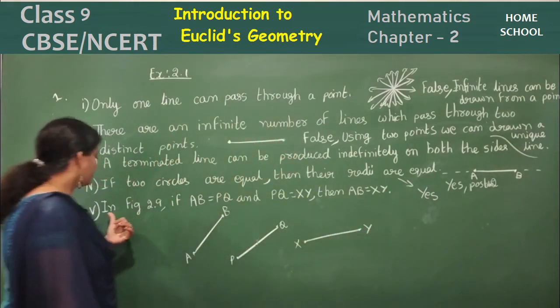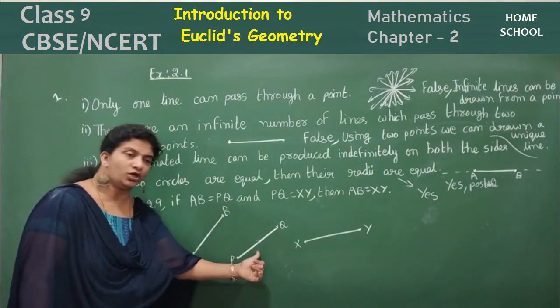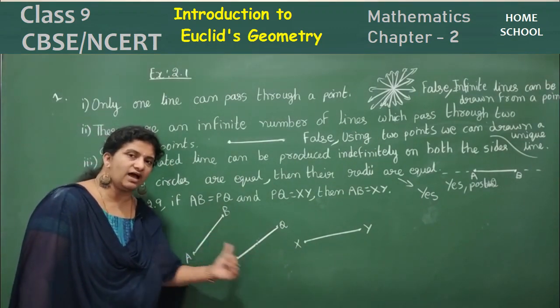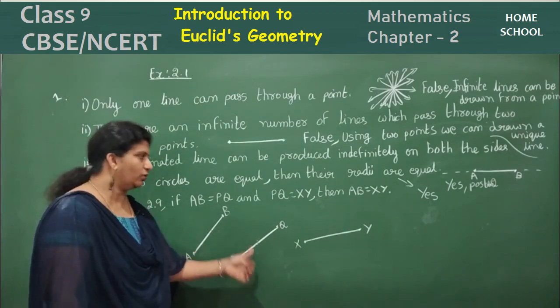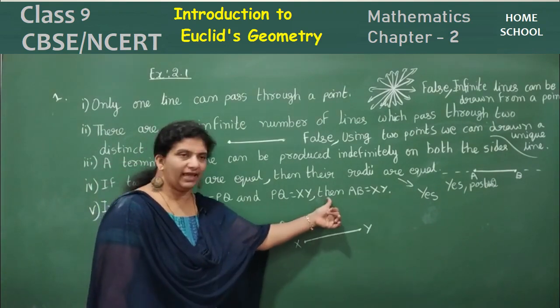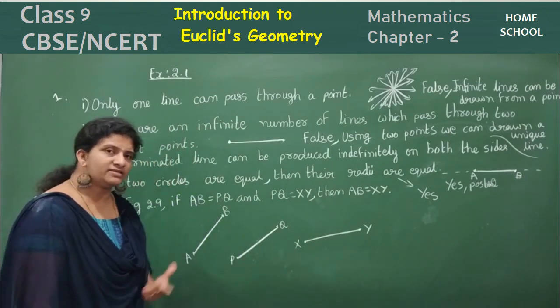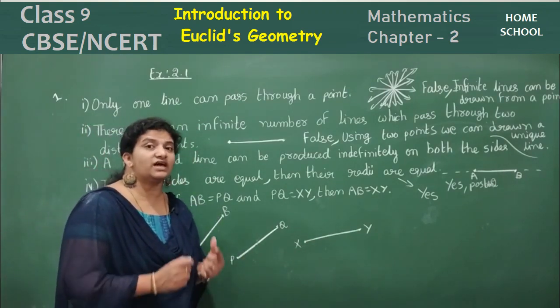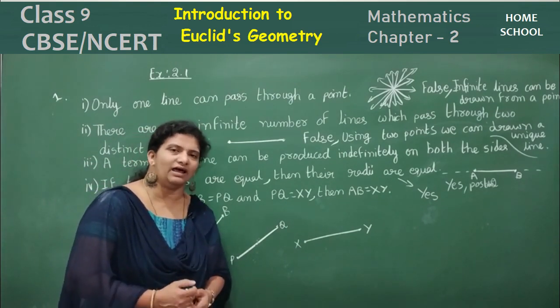So next, fifth one. In the figure, if AB is equal to PQ, what are these? These are line segments, right? If AB is equal to PQ and PQ is equal to XY, then AB is equal to XY. How are we going to get this answer? Things which are equal to the same thing are equal to one another.